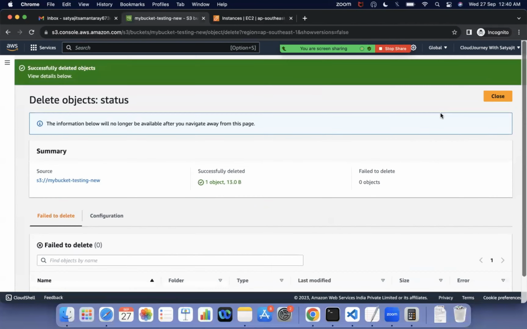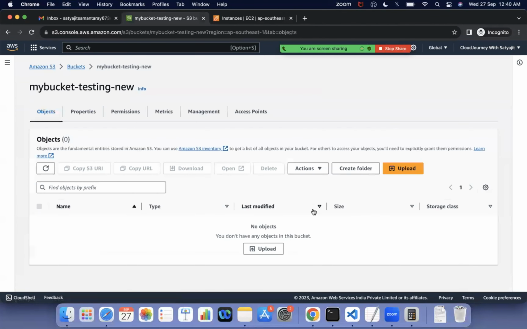Okay. So now what's the problem? Let's say I deleted the object accidentally or knowingly, whatever it is. I deleted. Now someone comes and says, no, I want this data. Now this is a single file, it is okay. Think about it is 100 files, or it's a very big file and very important file. If it is deleted, then it will be a problem for the infrastructure. Is there any way we can restore it? Now we don't have any way to restore.